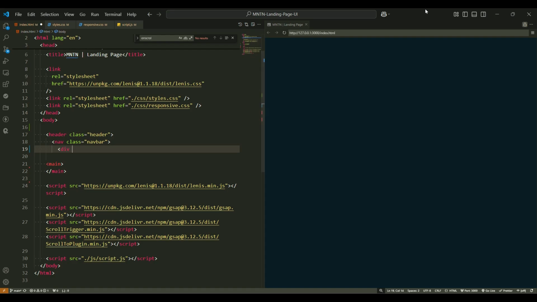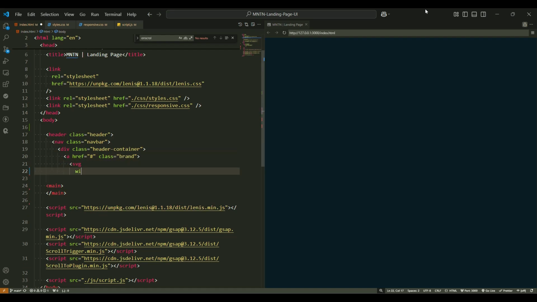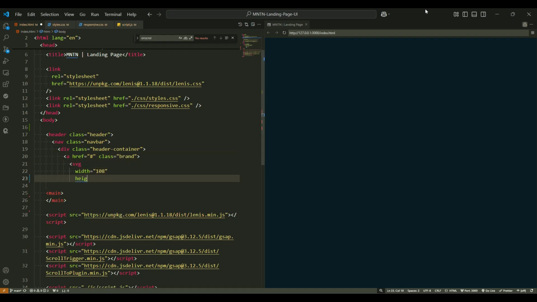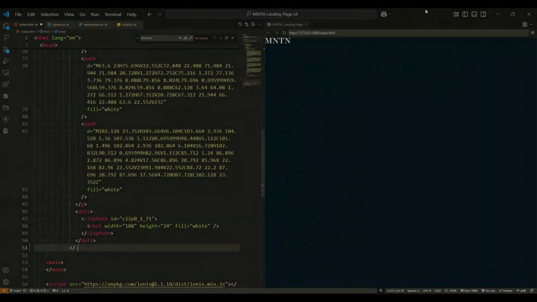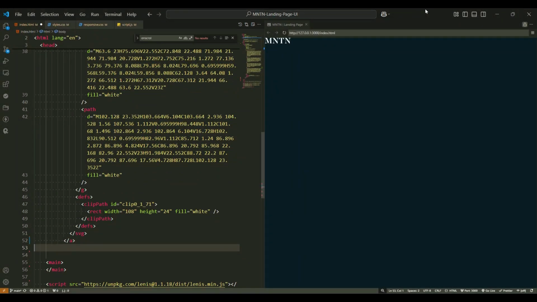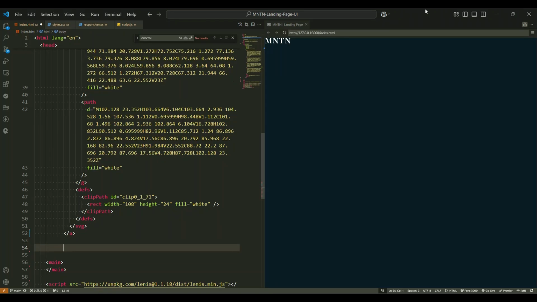Inside this nav tag, we find a div tag with a class header container. The header container class acts as a wrapper that helps organize all the header elements, giving them a cleaner structure. Now, within the header container, we have an anchor tag with the class brand. This anchor tag is often used to link back to the homepage or represent the brand's logo. In this case, it contains an SVG tag, which is used for vector graphics. The SVG code defines the paths that create the logo, including different fill and clip path elements, making it scalable and crisp across all devices.